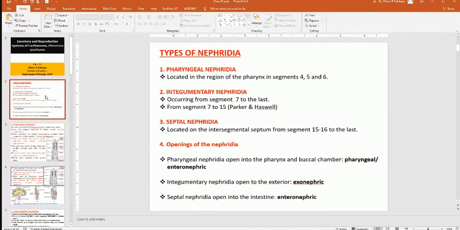In some books, such as Kotpal, Verma, Agarwal, and Parker as well, they are divided into two types, that is exonephric and enteronephric. In some books, they are divided into three types: pharyngeal, exo, and entero. Because in some books this pharyngeal one is also included under the category enteronephric, because they also open inside the body. Whatever you prefer, it is better to divide into exonephric and enteronephric.